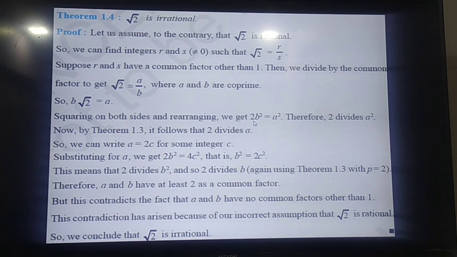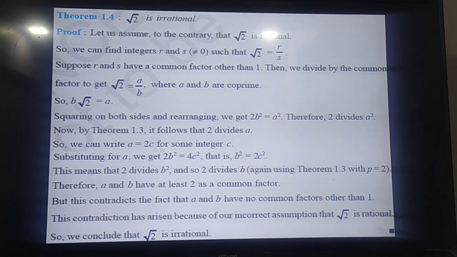If the square of any number has got factor 2, then the number itself also has factor 2. So it means that 2 divides a also, means a has got factor 2. So a is a multiple of 2, so we can write a equal to 2c.